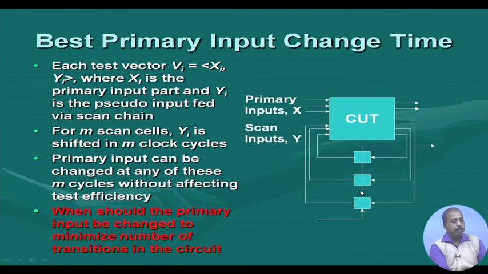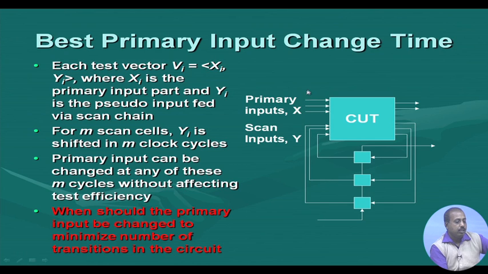Now, when do we apply this test pattern? This test pattern can go to the launch and capture cycle only when this entire shifting has been done. But this primary input part can be changed at any time, from the shifting of the first bit till the shifting of the last bit. So at any point of time we can change this primary input part.